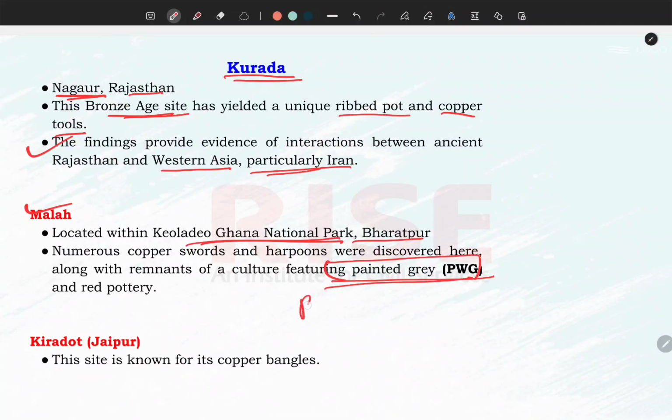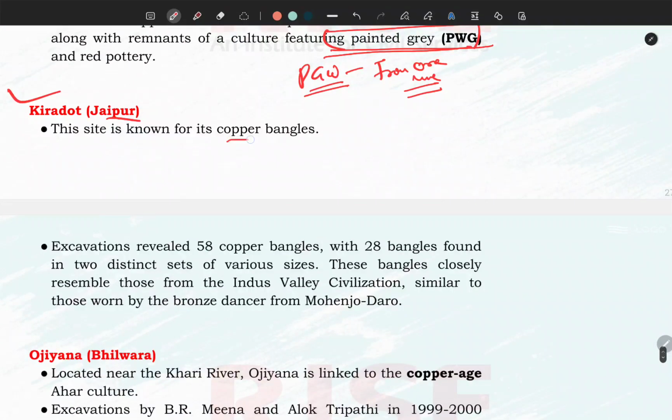PGW pottery, painted grey ware, is related with the use of iron ore. Human beings remained aware of using iron, and at that time discovered a new sort of pottery known as PGW. So PGW is verily associated with the use of iron implements. Kiradot is in Jaipur, known for copper bangles.